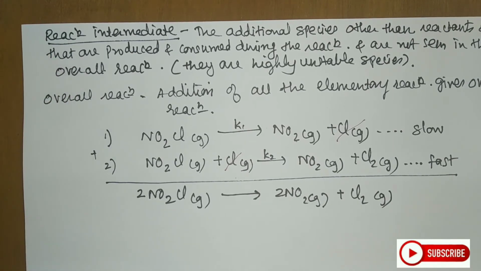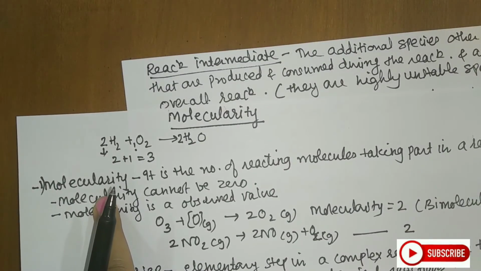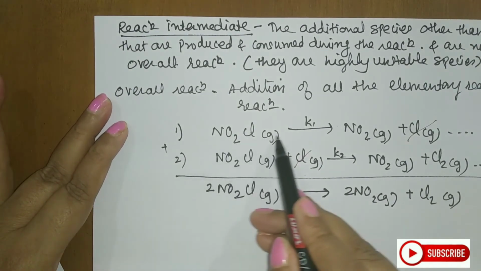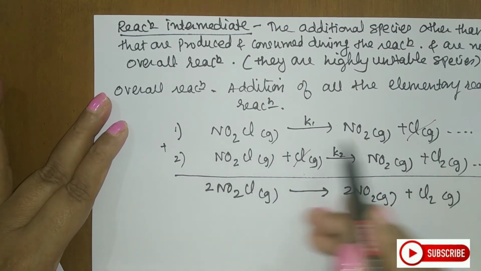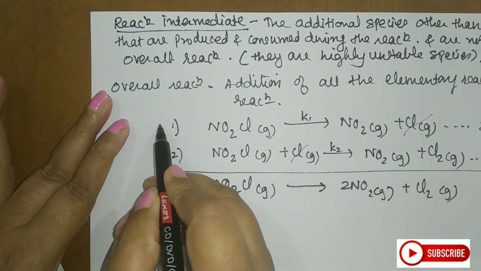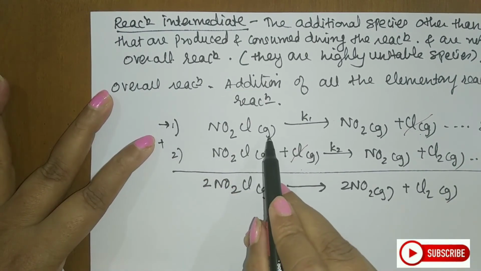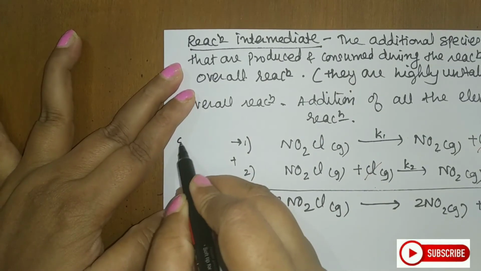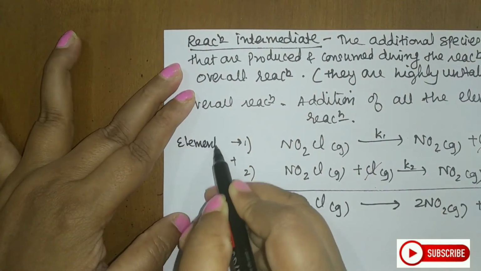Now, according to what we have studied, let us revise. The first term is molecularity. With respect to the first equation written here, this is called the elementary step. This is the second elementary step. So let us mark this. This is your elementary reaction.